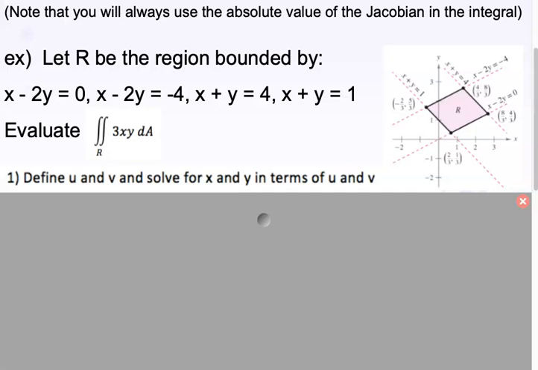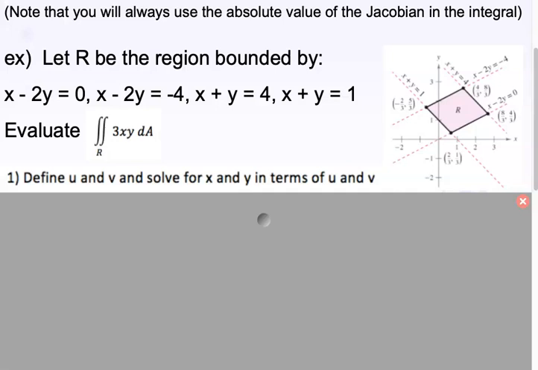The first thing you have to do is pick what you want u to be and what you want v to be. For the problems that you will be given, and this is true in the homework as well, you're only going to be given problems that involve parallelograms.